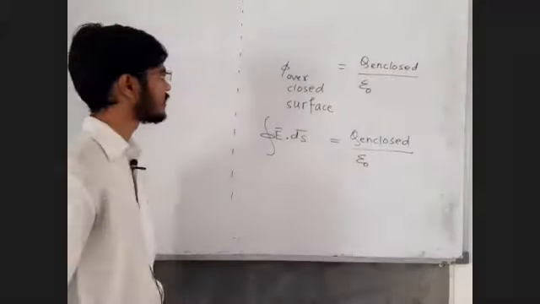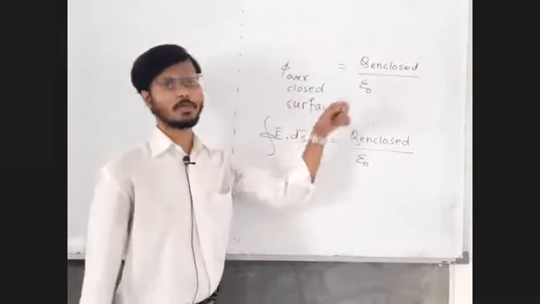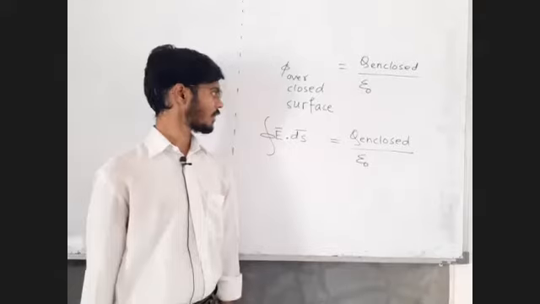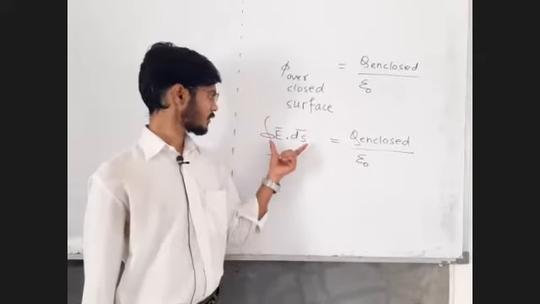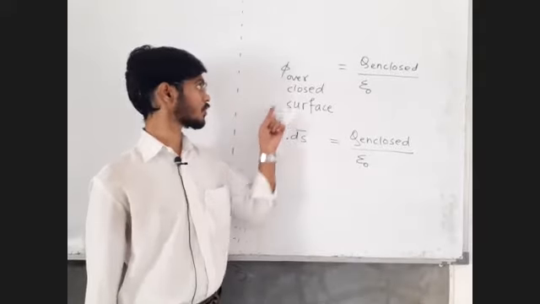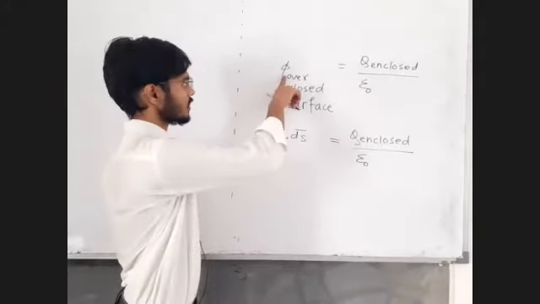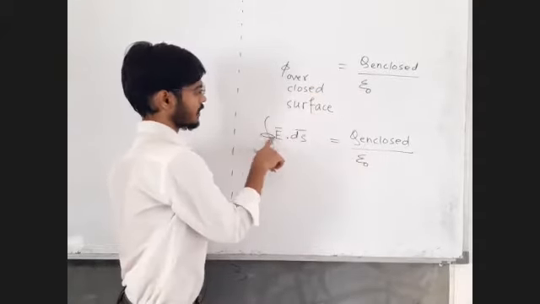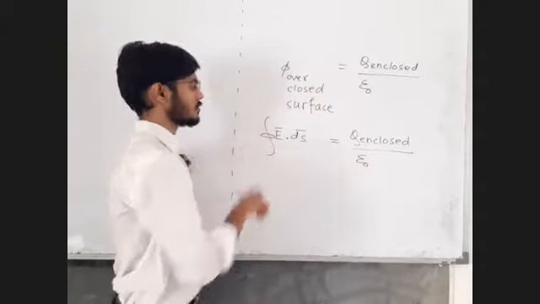We said flux equals charge enclosed upon epsilon 0 over the closed surface, that we derived, and Gauss theorem is saying closed integral E bar dot ds bar. Closed integral means over the closed surface. This entire phrase, over closed surface, can be replaced by this simple round symbol.